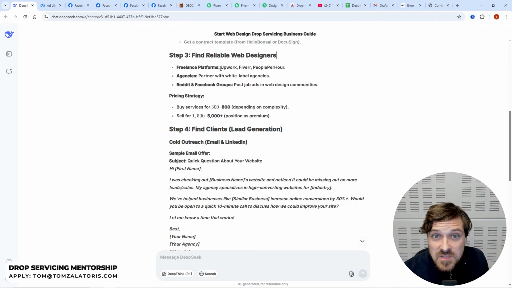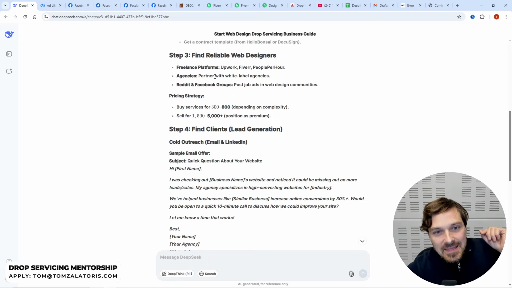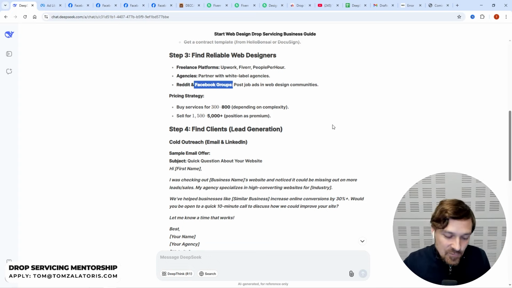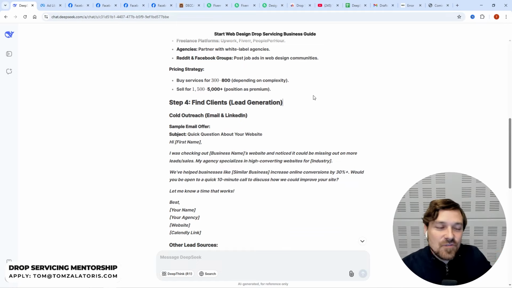But there's other platforms as well. Upwork, PeoplePerHour as well, Freelancer.com. But Fiverr is pretty much by far the biggest and the most popular one. So, another thing you can do is find suppliers on Facebook groups. If you go on Facebook and just search for web designers or web design agencies or something like that, you can actually find people over there who are freelance web designers.